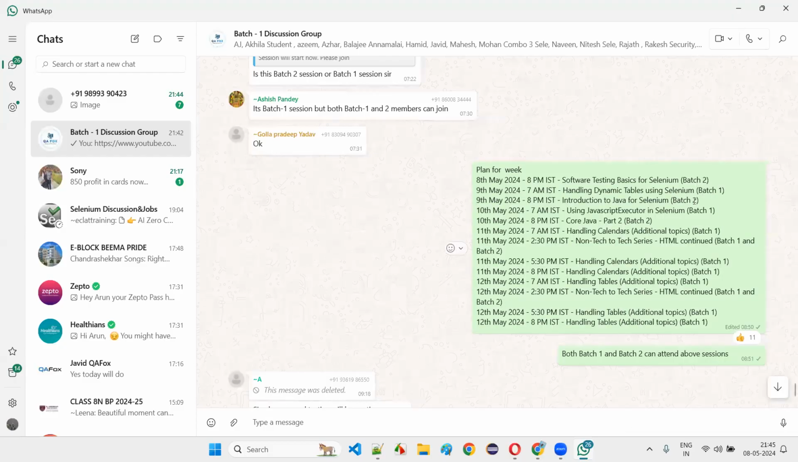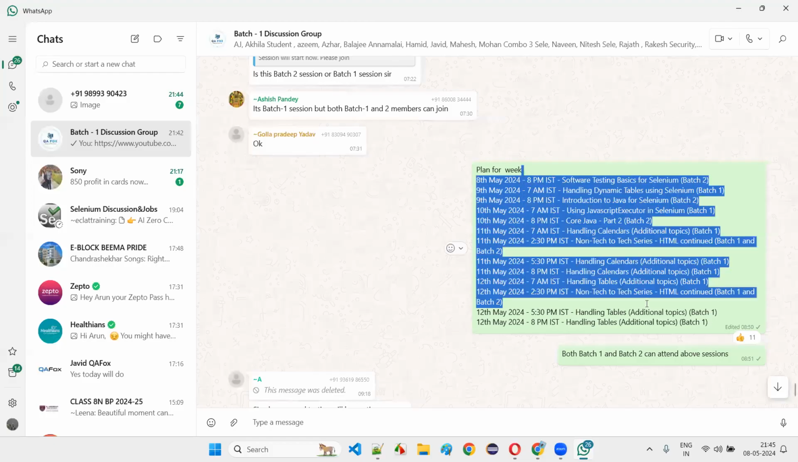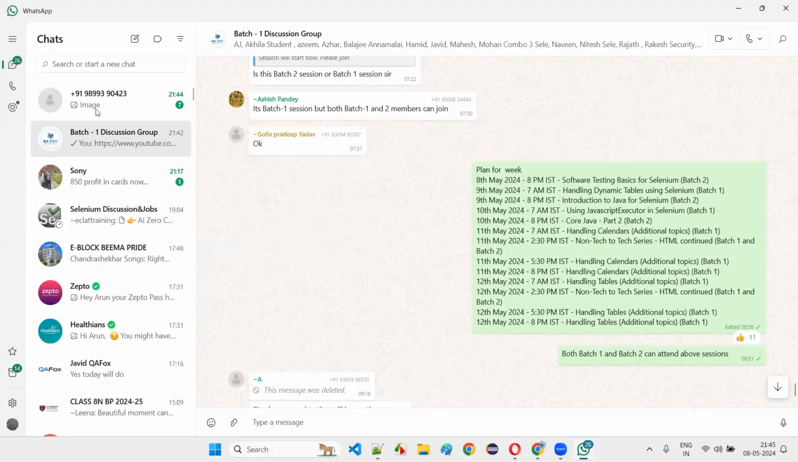So we are here for batch 1. If you see, handling dynamic tables tomorrow 7 a.m. IST. Then the day after tomorrow, I'm going to cover JavaScript executor. Then on weekends, I'm covering handling calendars and additional topics. On weekends, the things are going to change, guys. Everyone can attend this, but ultimately the things are changing. So here you can get the updates. That's the plan. Clear?